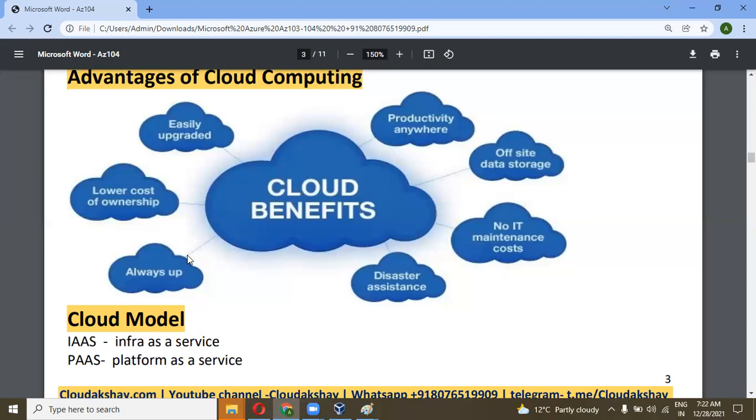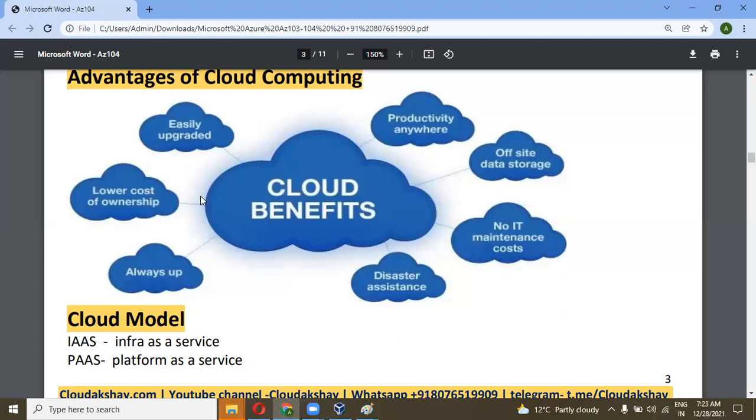Cloud provides 99.9% uptime from the cloud side, because there is no downtime or server down from the cloud side. It is always up and running. It works on a customized version of the hypervisor. That's why it is always up.